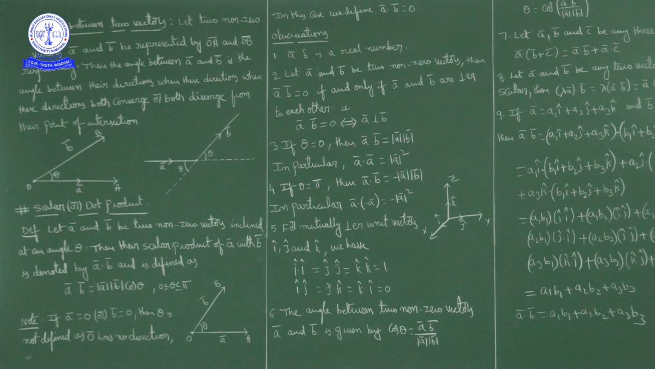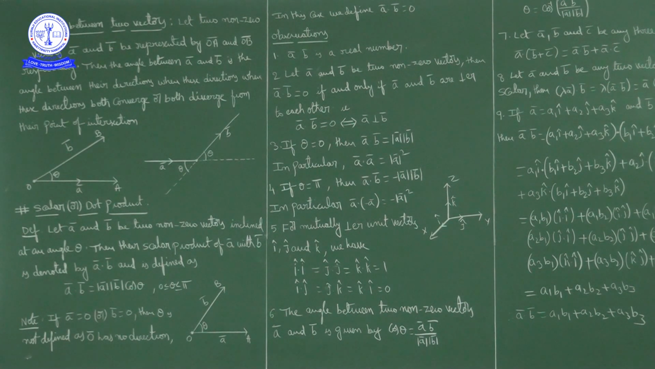Now the angle between a bar and minus a bar. The angle between a bar and minus a bar is what? Pi, because suppose a bar is like this and minus a bar will be in the opposite direction. So the angle between a bar and minus a bar is pi. Then a bar dot minus a bar is equal to modulus of a bar into modulus of minus a bar into cos pi. Modulus of a bar and modulus of minus a bar are both the same, so modulus of a bar square into cos pi value minus 1. So minus modulus of a bar square.